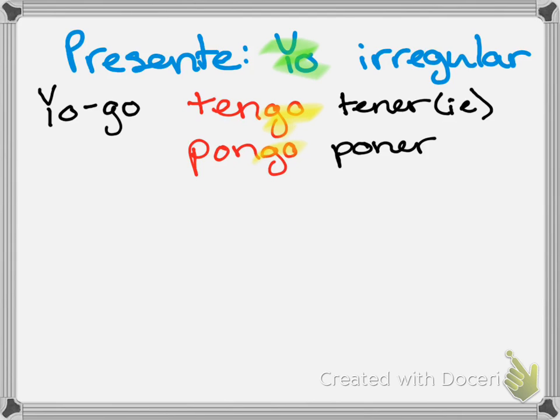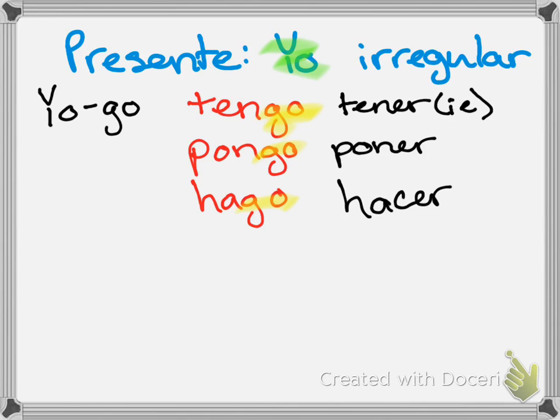¿Sí? Otro ejemplo viene del verbo hacer, which means to do or to make. And this, in the present yo, is hago. Okay, por ejemplo, yo hago mi tarea, yo hago mucho trabajo, yo hago pastel para mi familia.